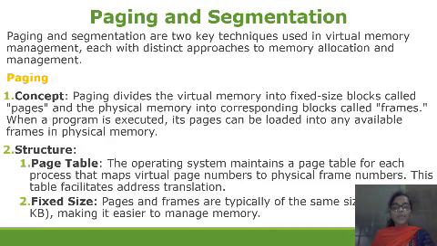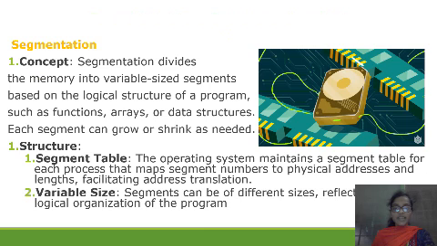Page table. The operating system maintains a page table for each process that maps virtual page numbers to physical page numbers. This table facilitates address translation. And next we are moving to fixed size. Pages and frames are typically of the same size, making it easier to manage.